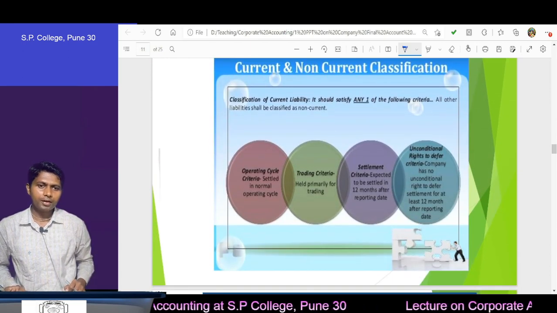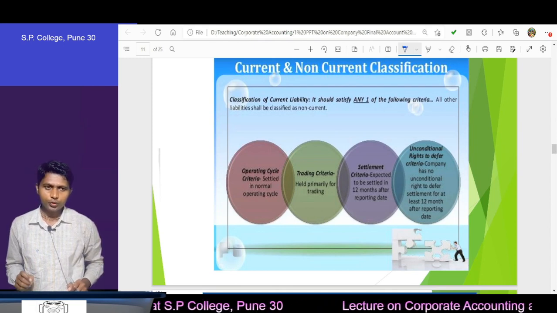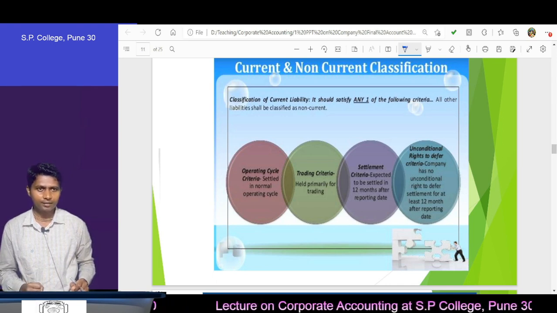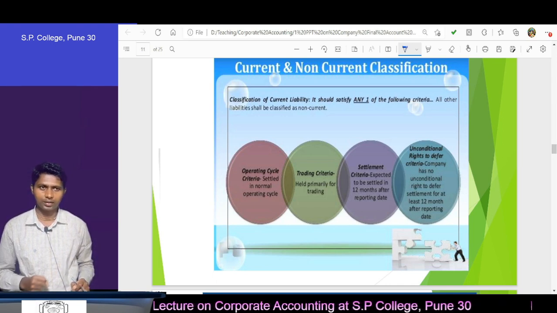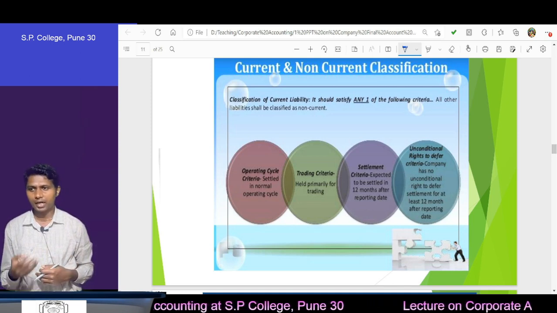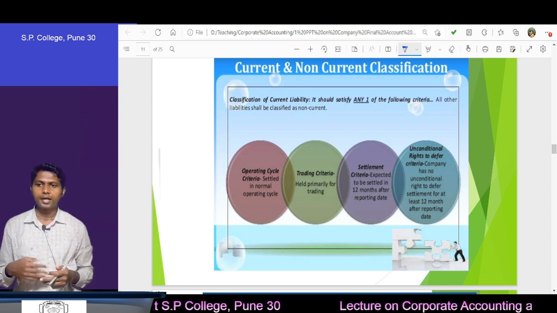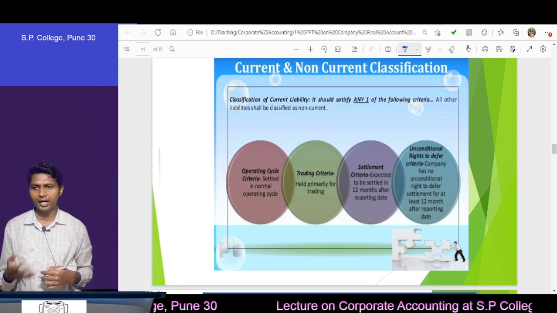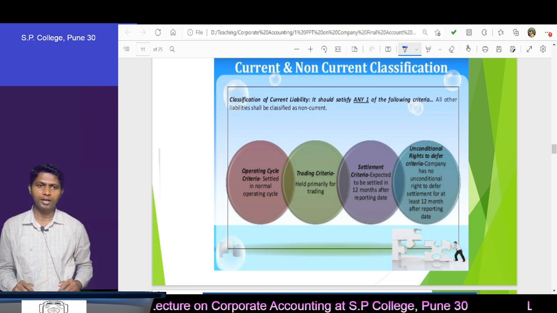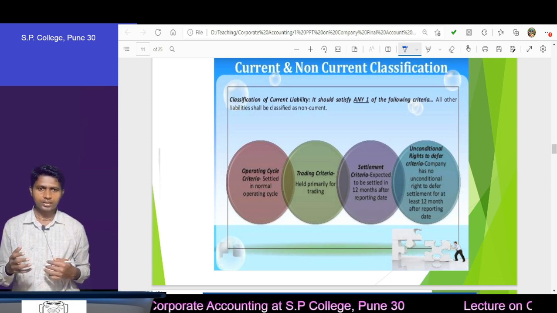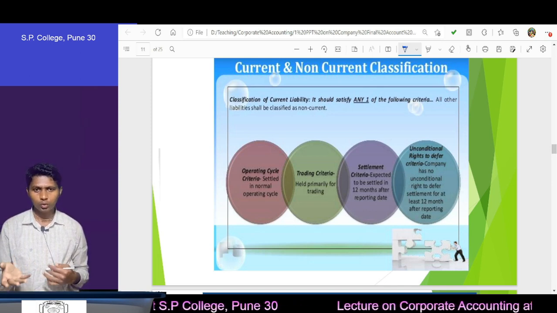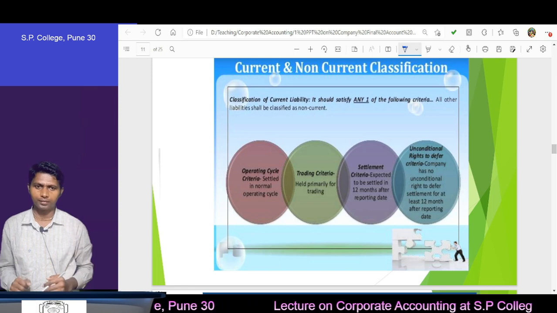In your book you will find 4 criteria. If you satisfy any one of the following criteria, then it is classified as non-current. Now which 4 criteria have they given? Operating cycle criteria, settlement criteria, trading criteria, and unconditional right criteria. Out of 4, you know one. What is that? The settlement criteria. What is that settlement criteria? If the settlement period is more than 12 months, then you can say that it is long term or non-current.